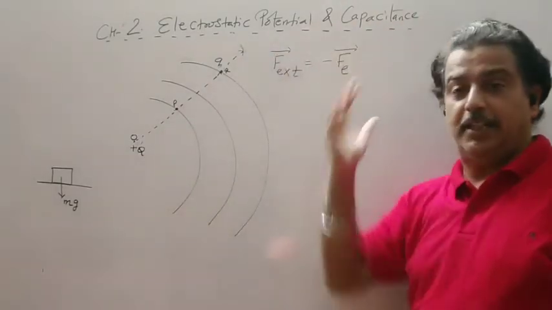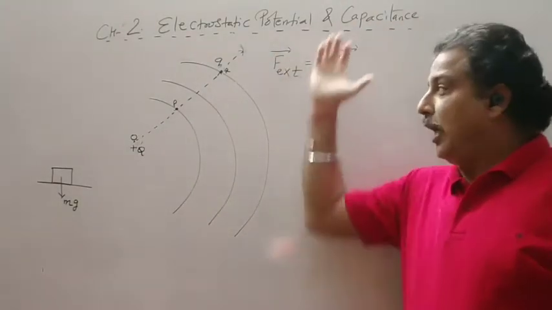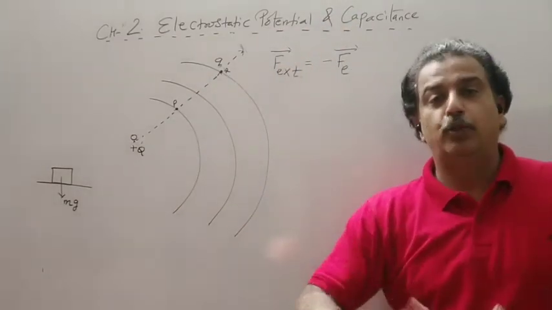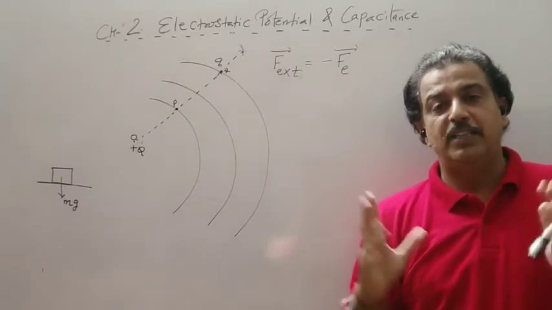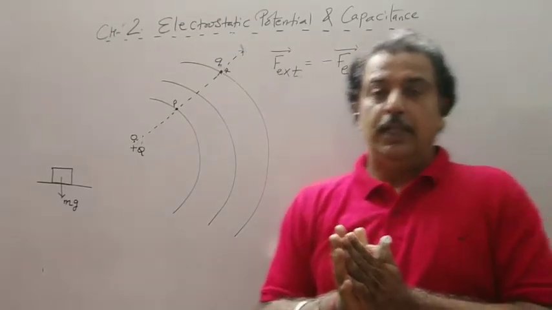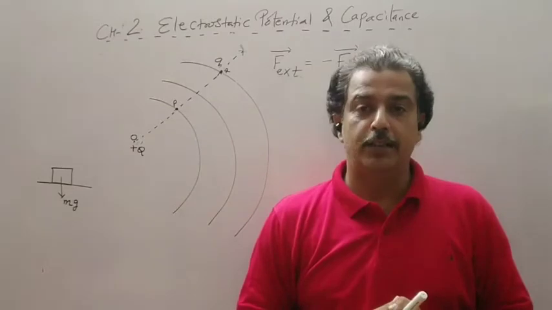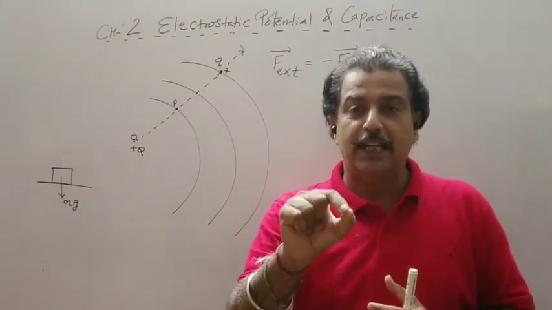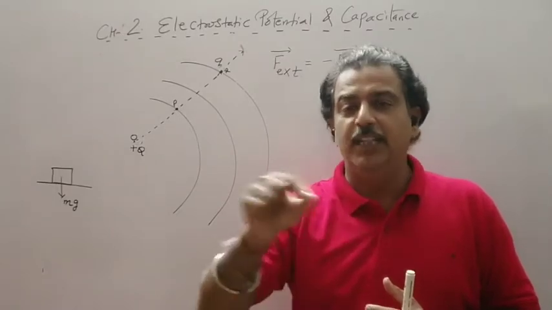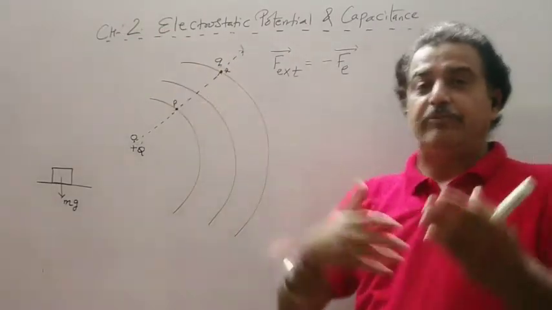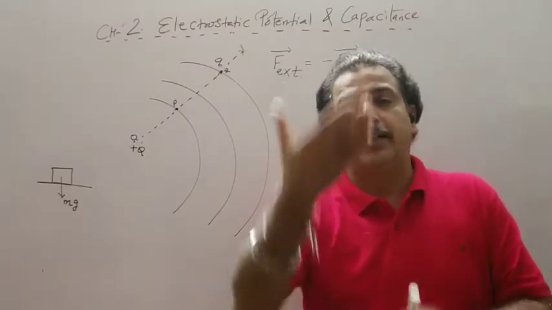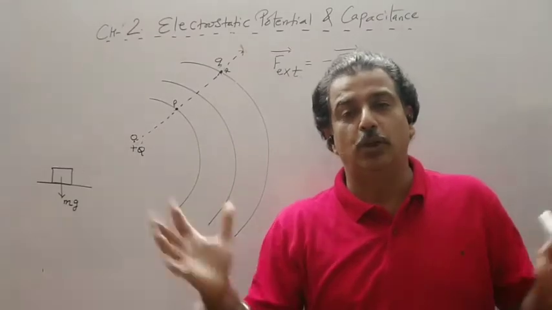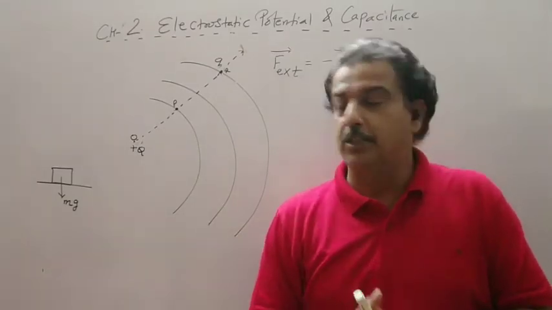Remember, electric field is radially outward. So I have to move inward, or I have to come towards the source. So I need to spend my energy. So if I spend 5 joule of energy, energy can neither be created nor destroyed. So that 5 joule will be stored in charge Q. Now if I release that charge Q at any point, say point P, that 5 joule will be retrieved back, but that potential will be converted into kinetic, and the total mechanical energy always remains constant.